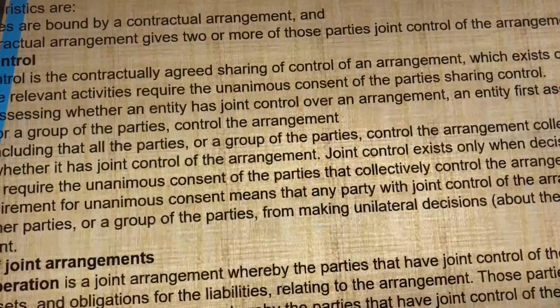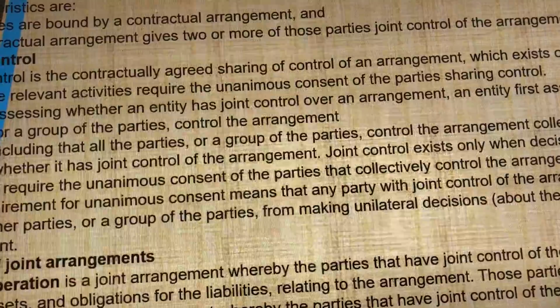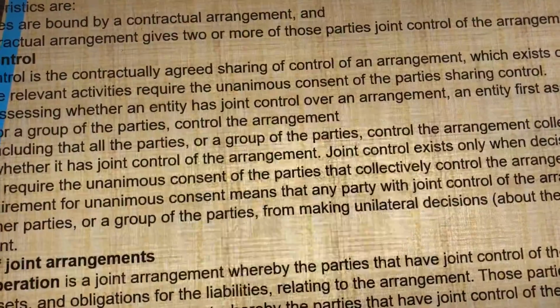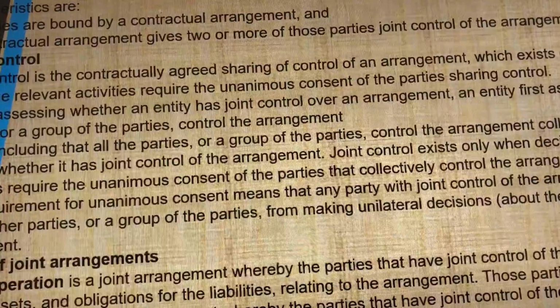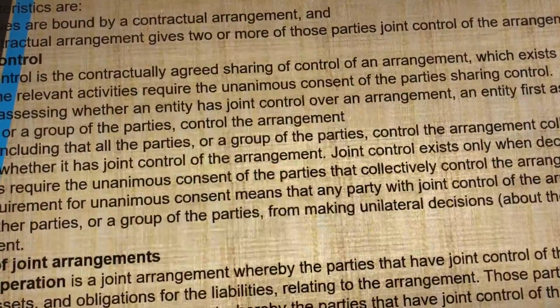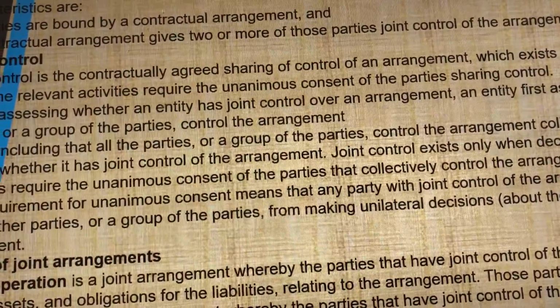While a joint venture is a joint arrangement whereby the parties that have joint control of the arrangement have rights to the net assets of the arrangement.